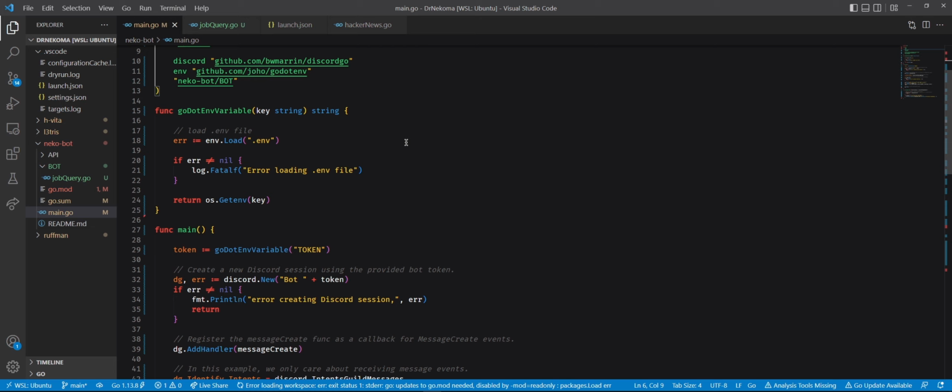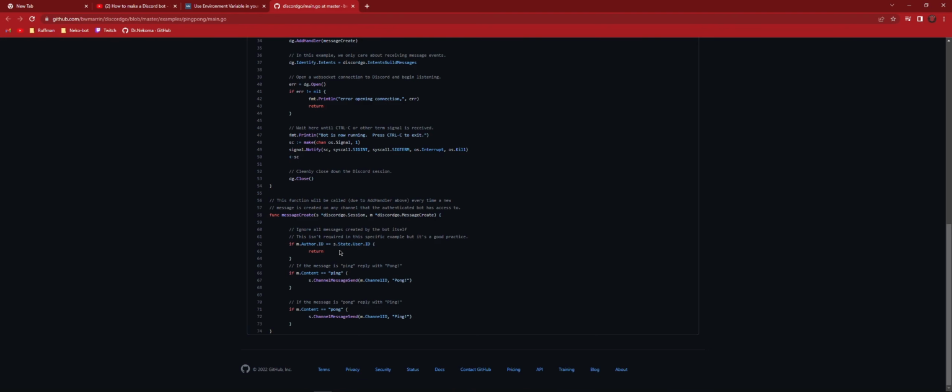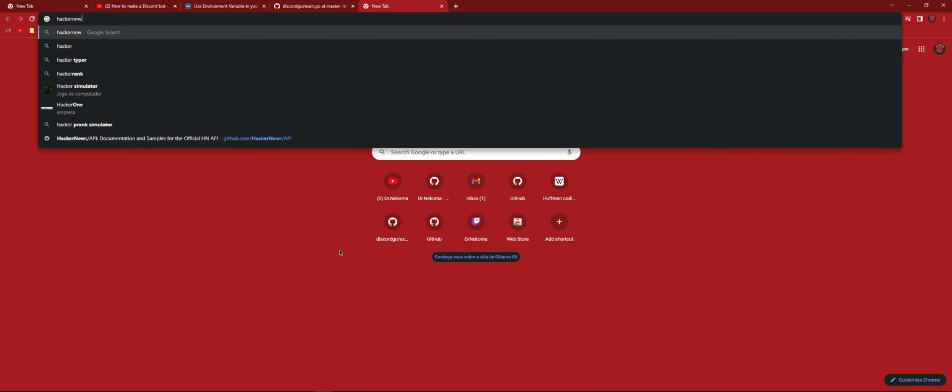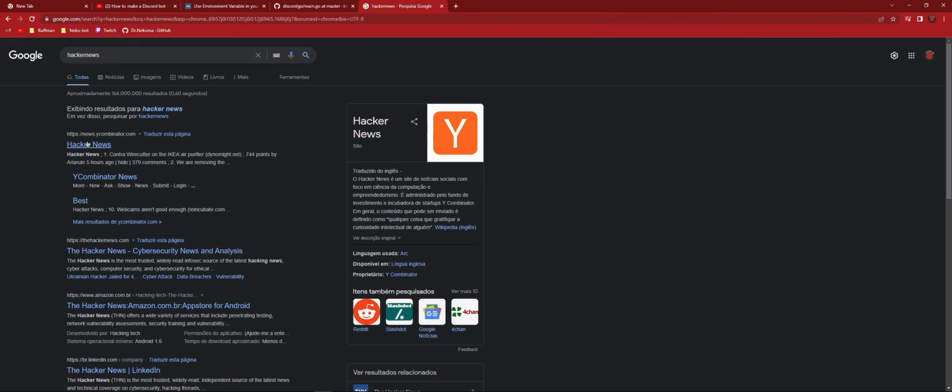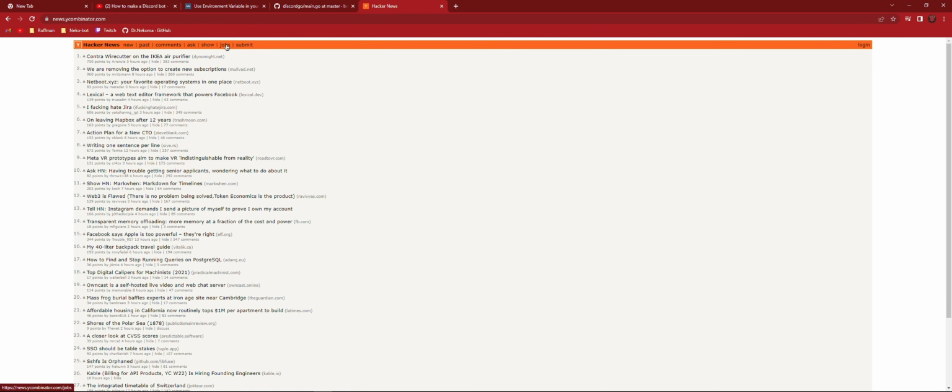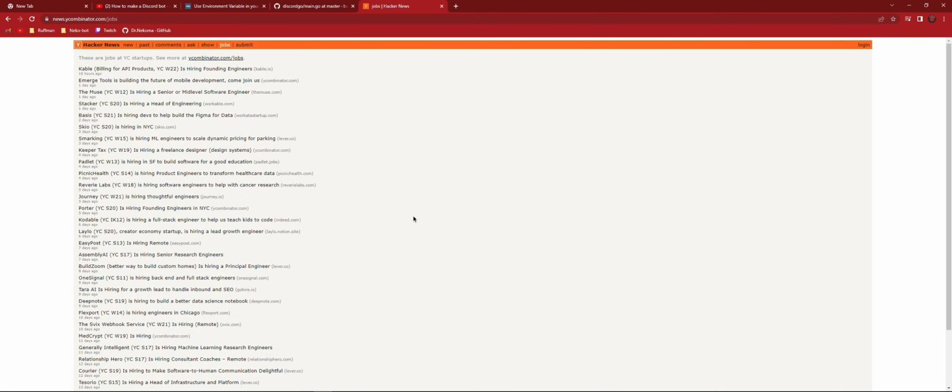It will gather jobs from the Hacker News website, a pretty famous website. So Hacker News, it will get jobs from this. And we're going to define a key sentence, like a string, and the bot will try to find the string. It will do a lot of API calls in parallel, try to find the strings, collect them and provide them to us in the Discord server.